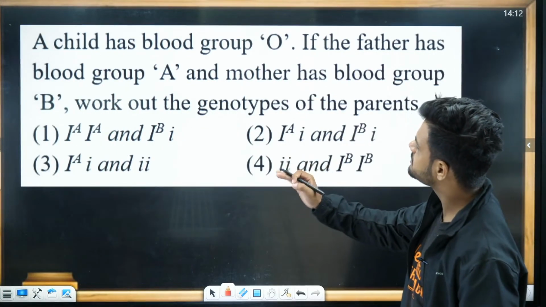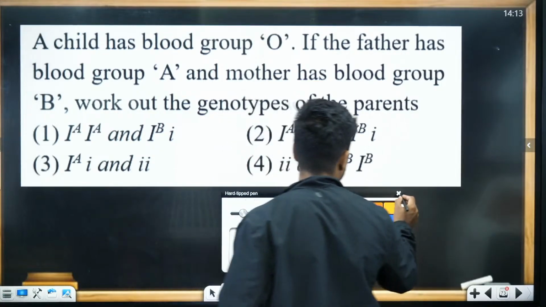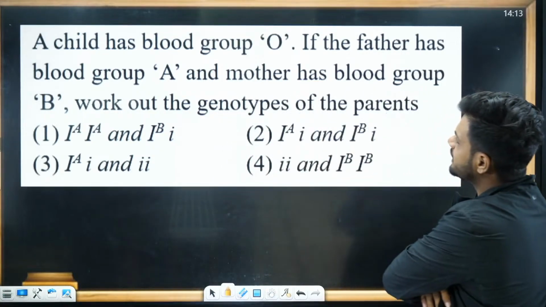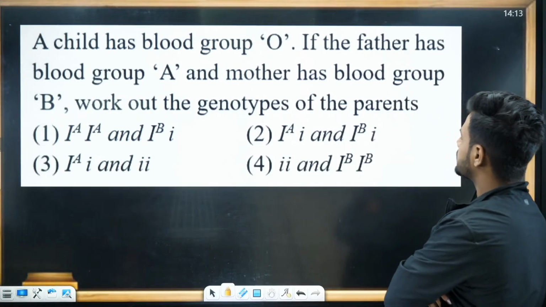A child has blood group O. The father has blood group A and the mother has blood group B. Work out the genotype of the parents.